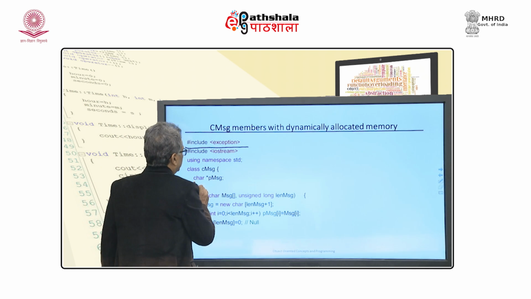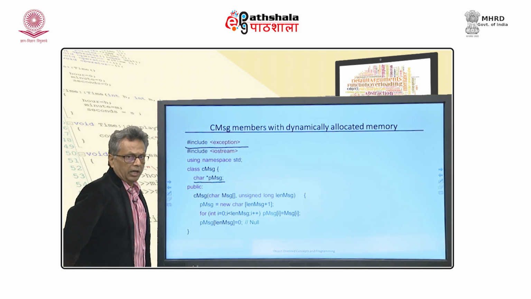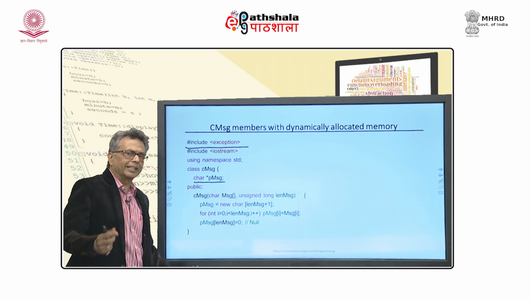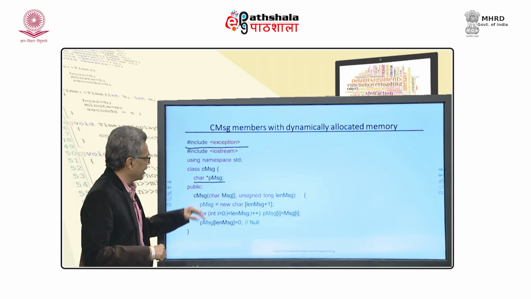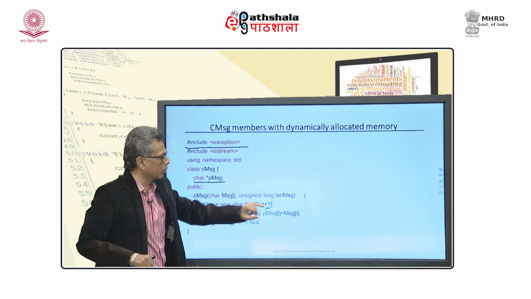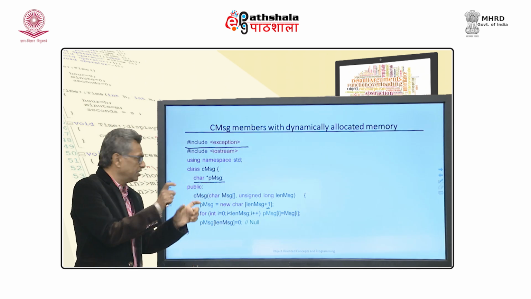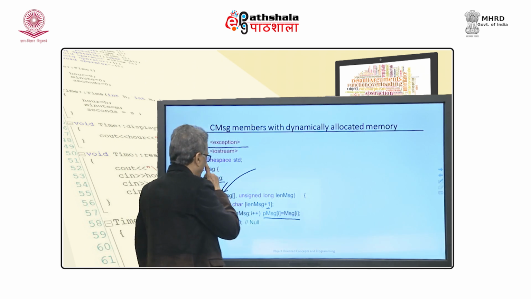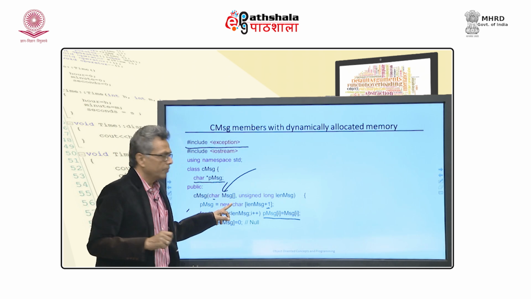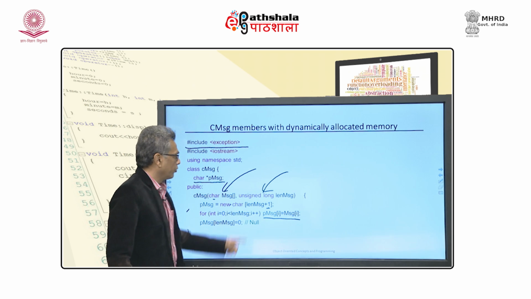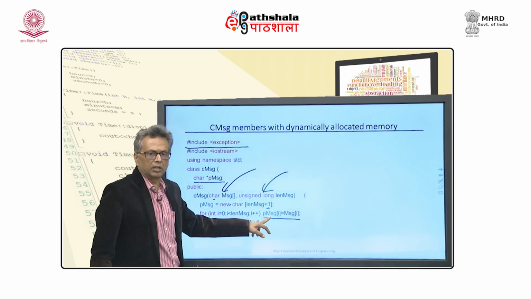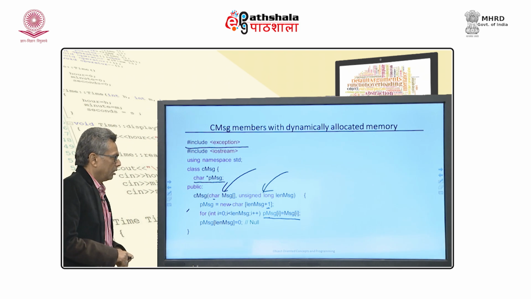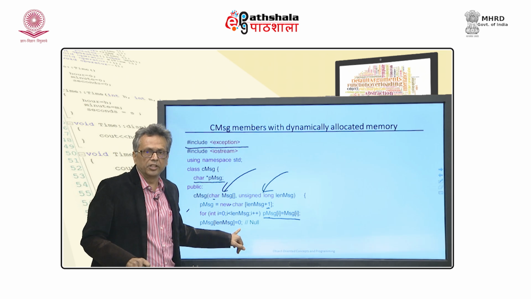So, what we are doing is we are defining a message pointer, and whenever the C message function is called, whatever message is passed as an argument will allocate that much memory plus 1 to accommodate the null character, and then copy this message there. Okay. So, I am passing two arguments to it, one is the message and the other is the length of that message, and for that length the characters are copied one after the other into this, a very simple program, and at the end you just set it to be 0, that is null.